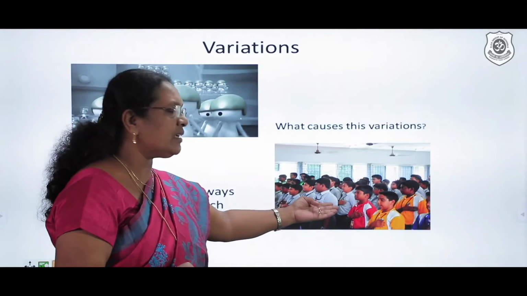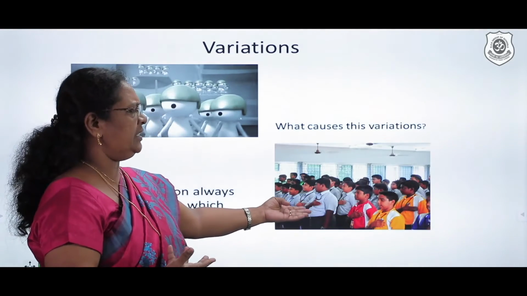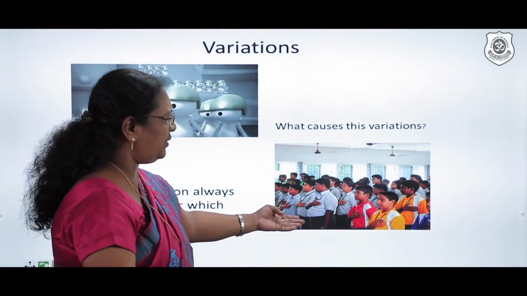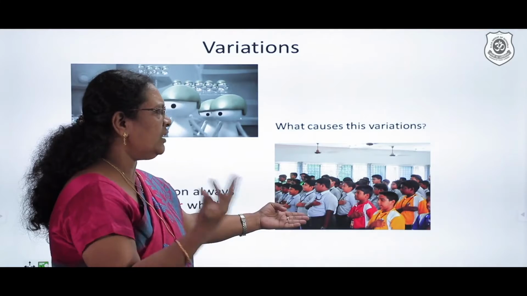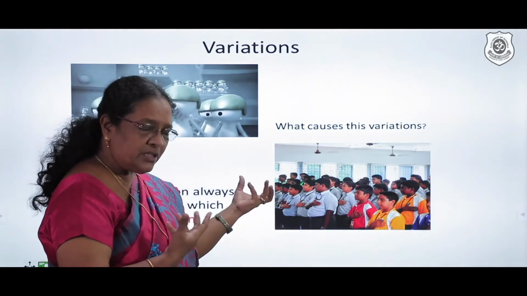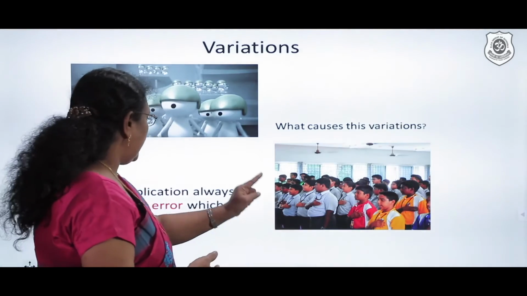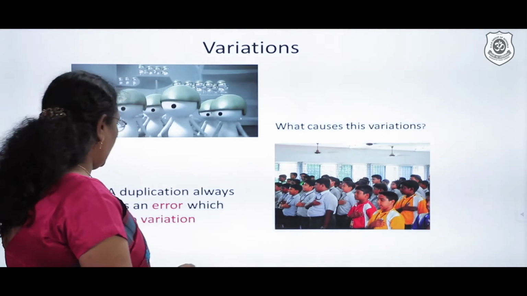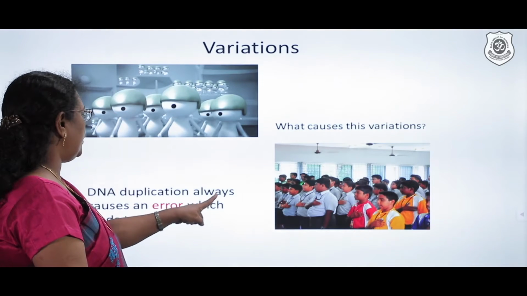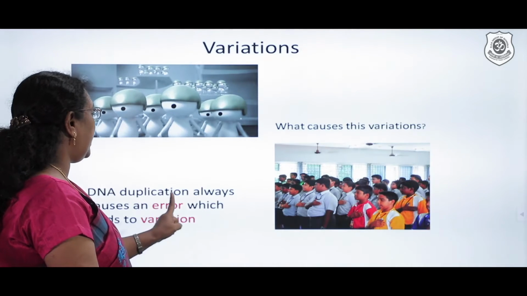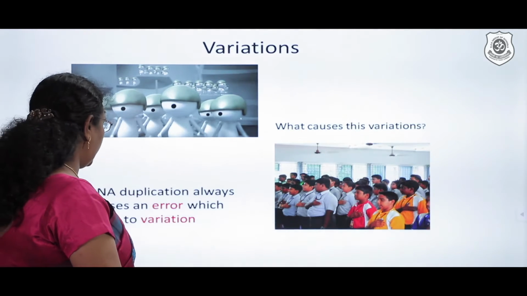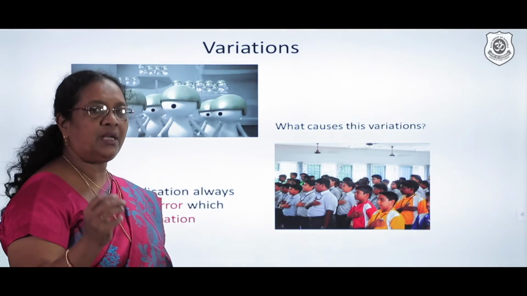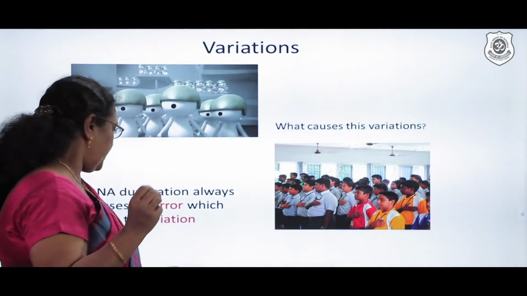So if I enter a class like this, I'm able to easily identify who's going to be Ravi, who's going to be Ram or Akshay or whatever the name is. I'm able to easily identify them. The reason it is possible is because DNA duplication always causes an error which leads to variation. So that is going to be highly beneficial. Fine.